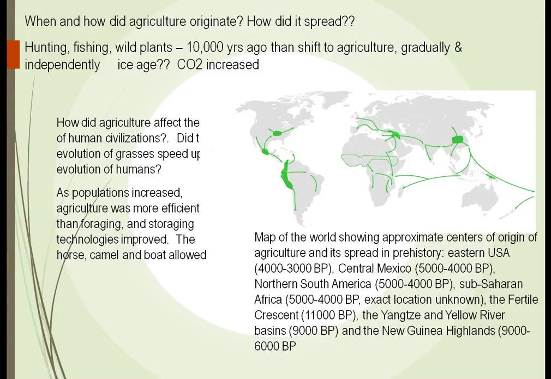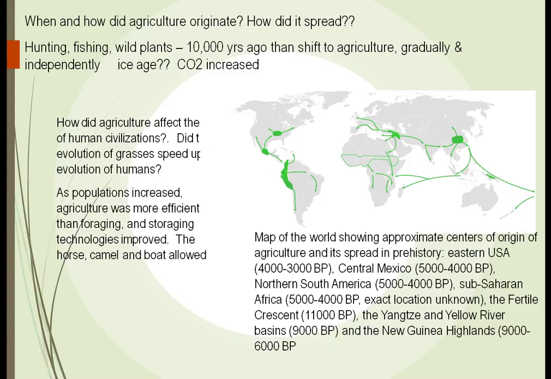We think someplace in Africa, we're not quite sure. We think that it was sub-Saharan Africa. We're not exactly sure. You've all heard about the Fertile Crescent, the land between the Tigris and Euphrates rivers. In Iran right now, there was China, and also some of the islands along the New Guinea islands there. From this area,